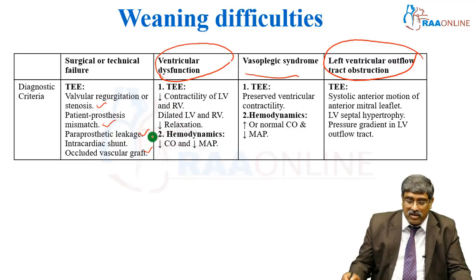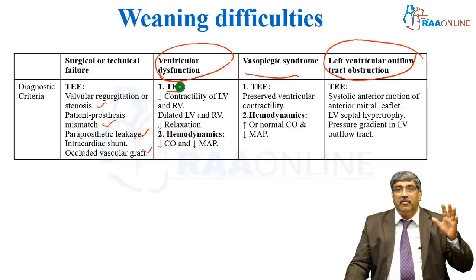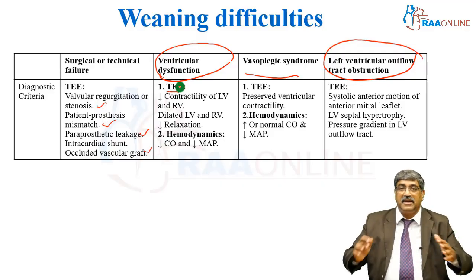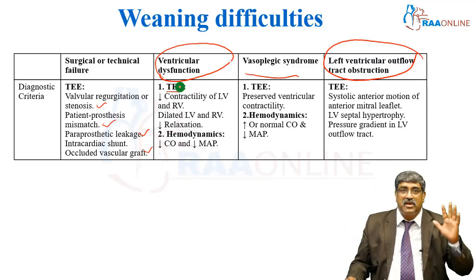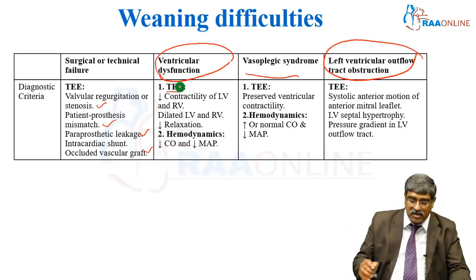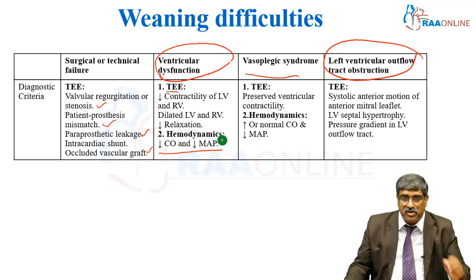In case of ventricular dysfunction, your TEE is going to show decreased contractility of left and right ventricle. There is a dilated LV and RV, and there is diastolic dysfunction which shows decreased relaxation. Your hemodynamics: the cardiac output is decreased, your mean arterial pressure is low.